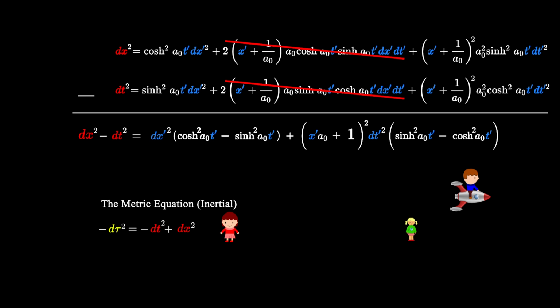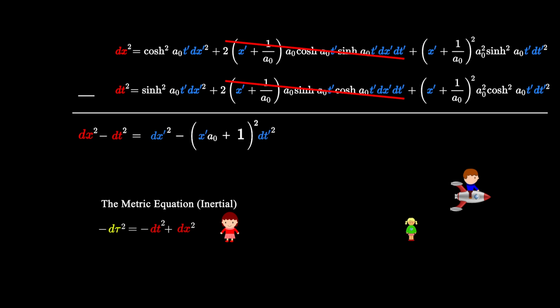And now we use the hyperbolic trig identity that cosh squared minus sinh squared equals 1, and we make that substitution. And now let's put the time coordinates first on both sides of the equation. And now we see from Alice's metric equation that minus dt squared plus dx squared is equal to negative d tau squared, so we can make that substitution into this equation.